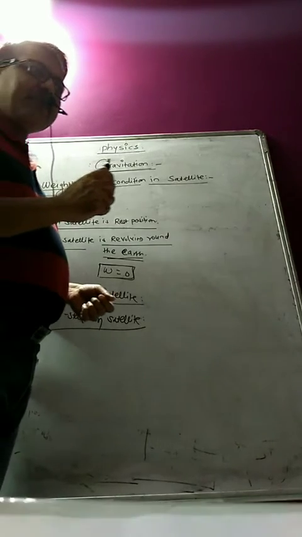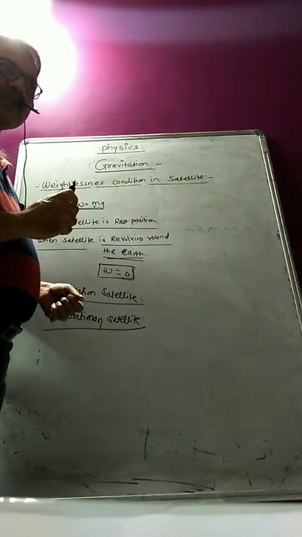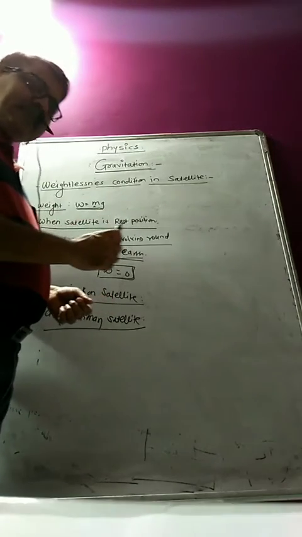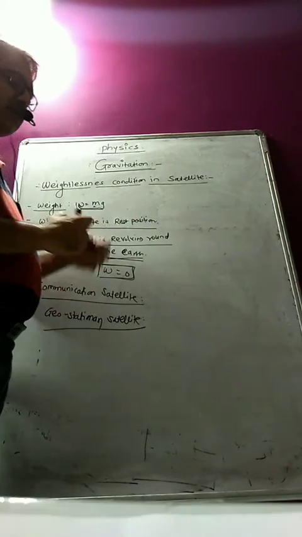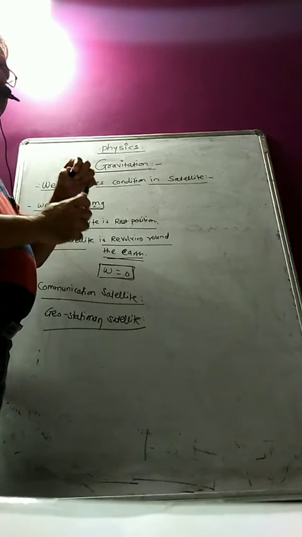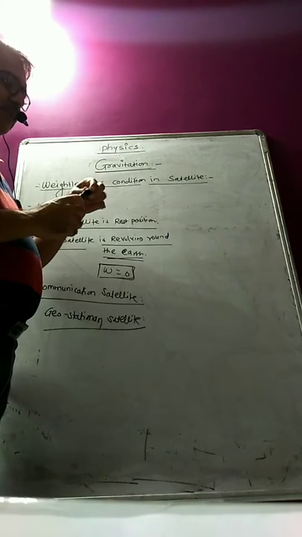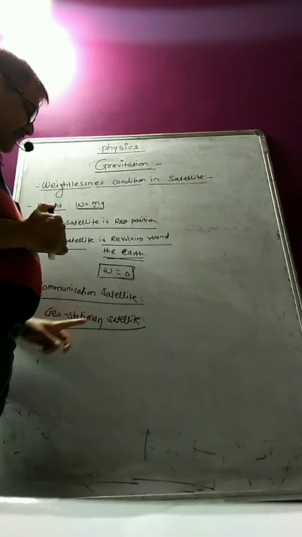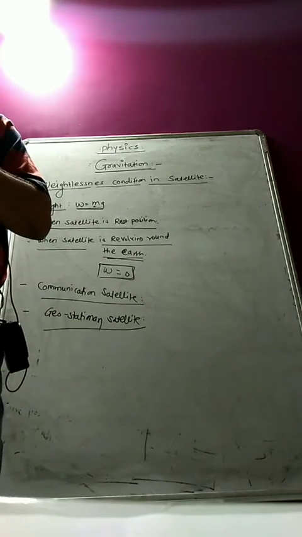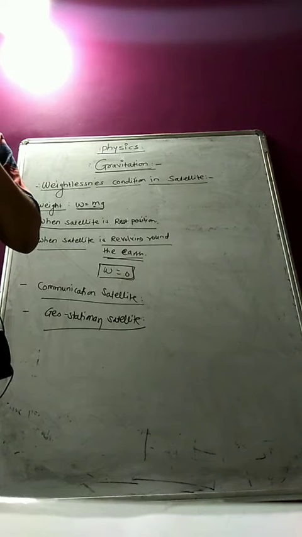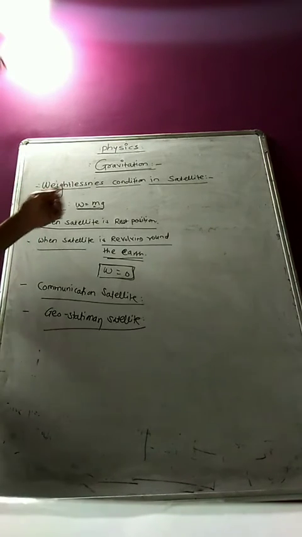The time period of rotation of the Earth about its own axis is 24 hours. The same for the satellite revolving around the Earth: its time period is also 24 hours. So this type of satellite is called geostationary. The relative velocity of that satellite with respect to Earth is 0.